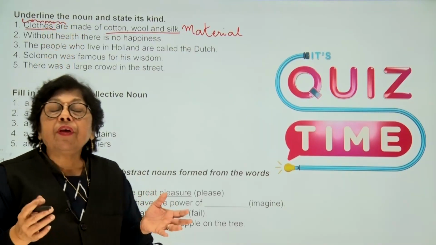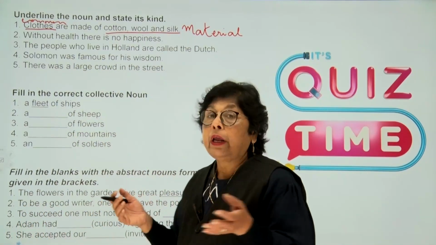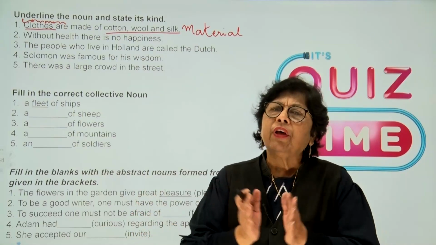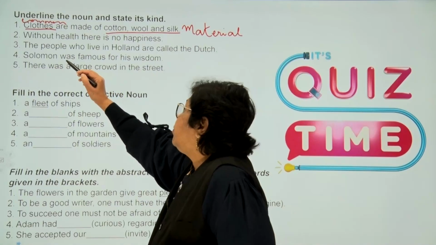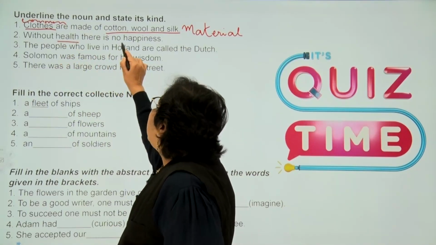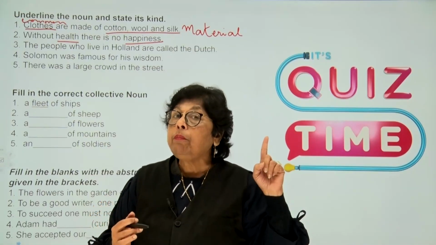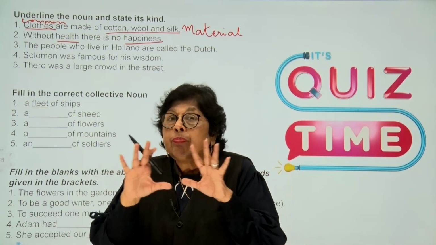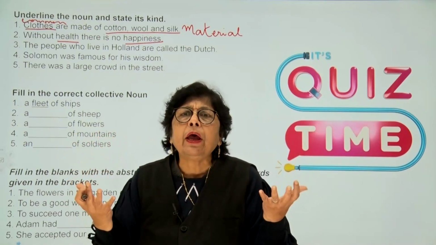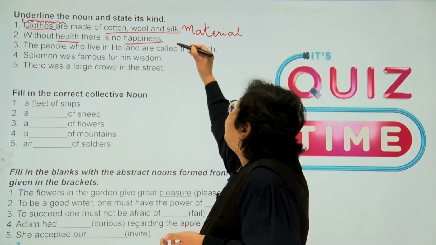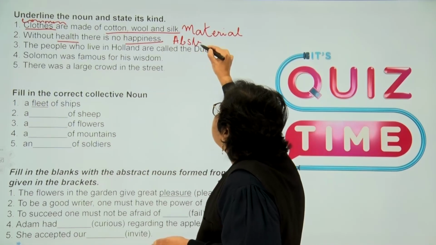Let's take the second sentence into consideration, children. Without health, there is no happiness. Let's identify the nouns in this particular sentence. Here we have health and happiness. Both of them, children, if you remember, are abstract nouns, something you cannot see, you cannot touch, it's just a feeling, a state of mind. So these two words we will classify as abstract nouns.